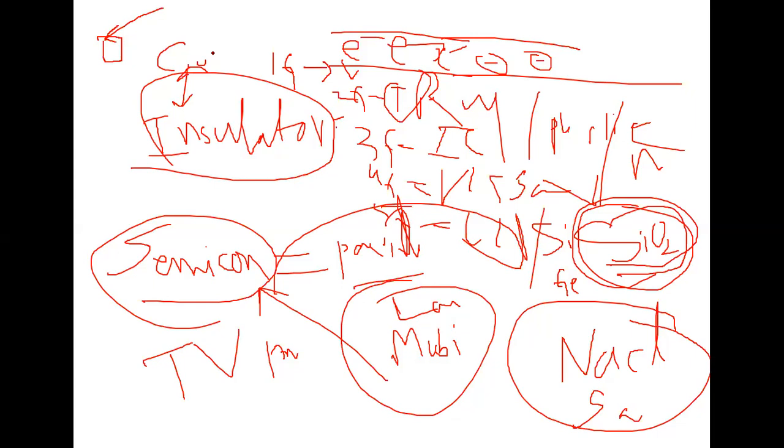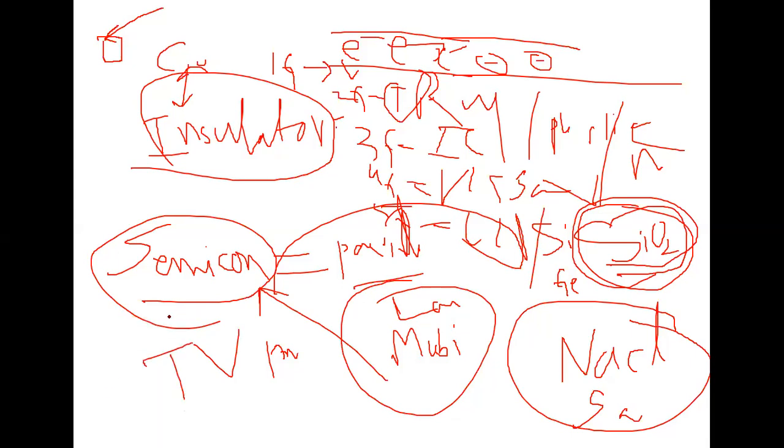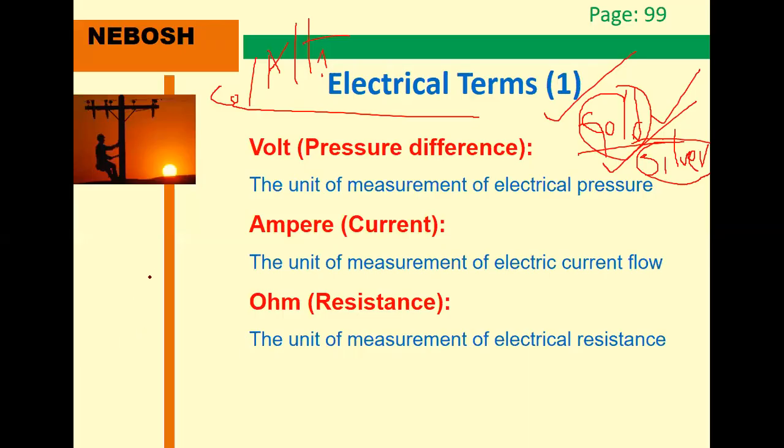One chip, for example in a mobile phone, is of very small size. In this small size chip we have a lot of functions.